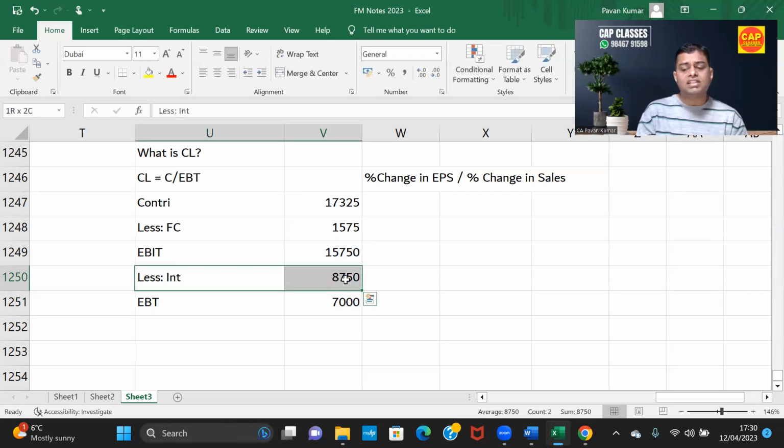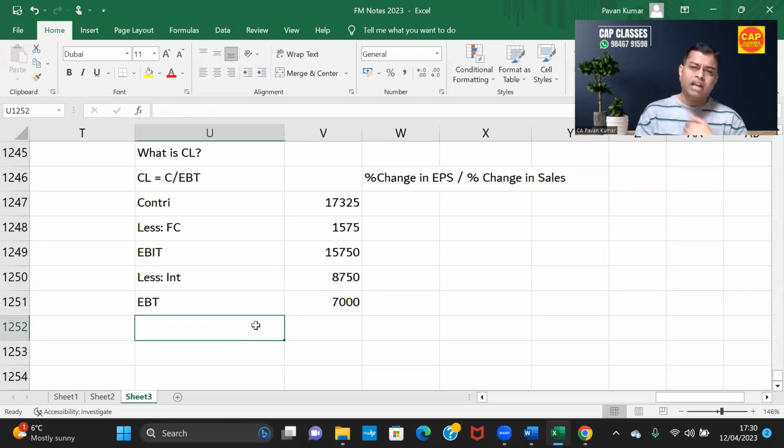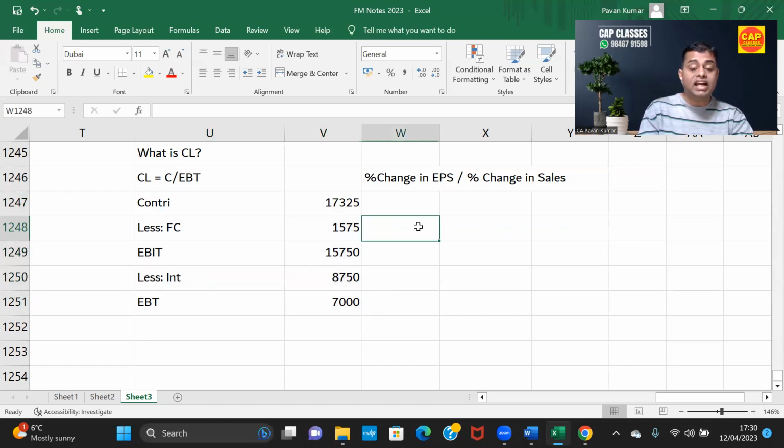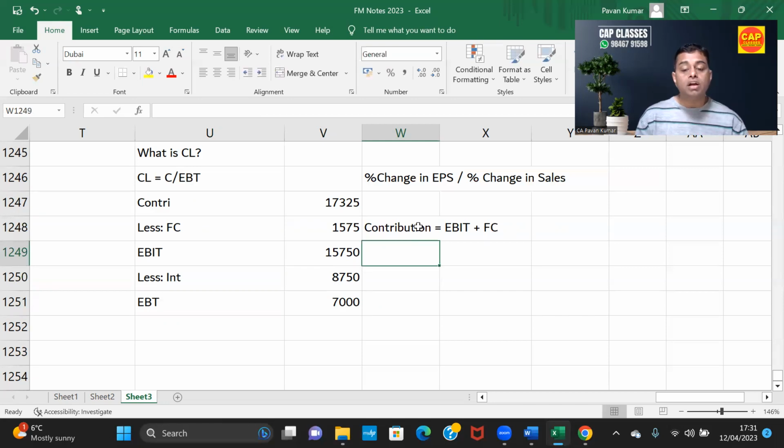We don't need this interest line. If you solve it, it is okay. If you do not solve it also, it is okay. Instead of preparing this particular statement, you can simply put a single line stating that contribution is equal to EBIT plus fixed cost. This is also one formula. You might have learned it in costing also. So contribution is equal to EBIT, 15,750 in the question, plus fixed cost, 1,575 in the question. Add both. So contribution is 17,325.